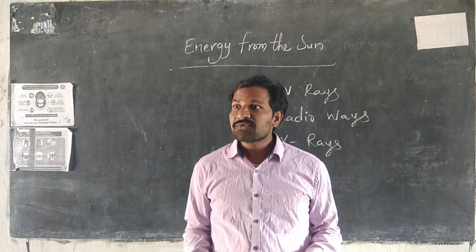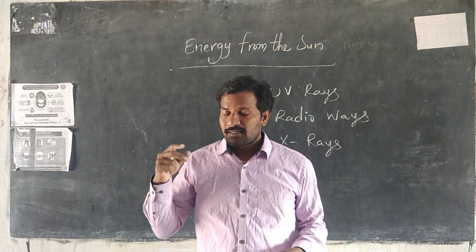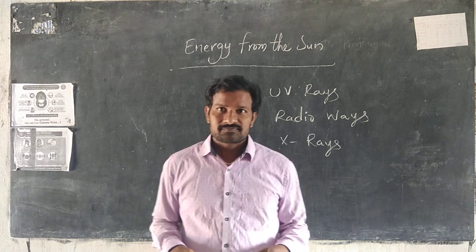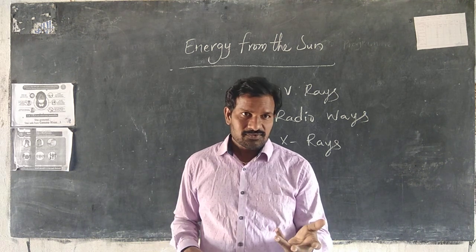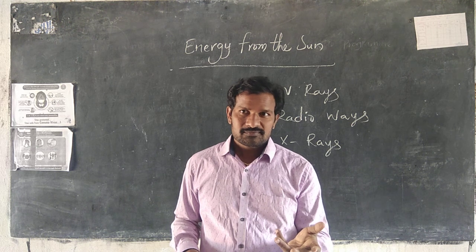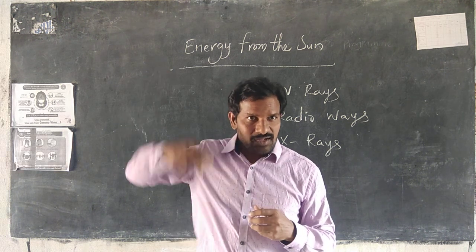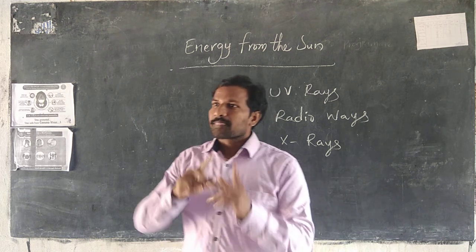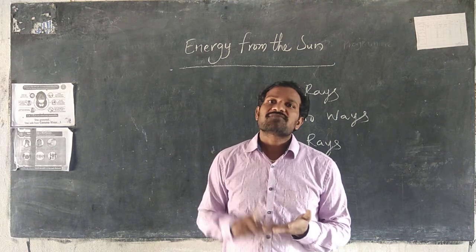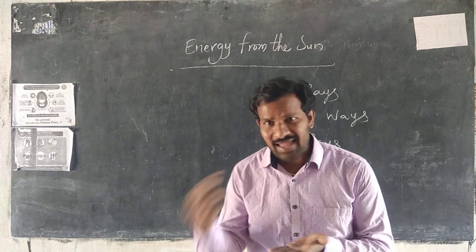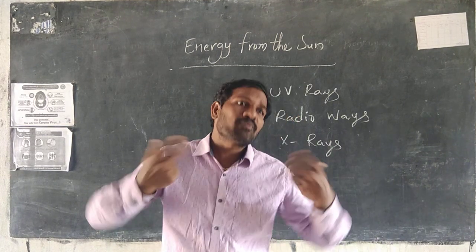We can't live without temperature and water. Can you live without both of them? No. We require water and we require temperature. Sunlight and water are very important for living organisms like plants, animals and human beings.